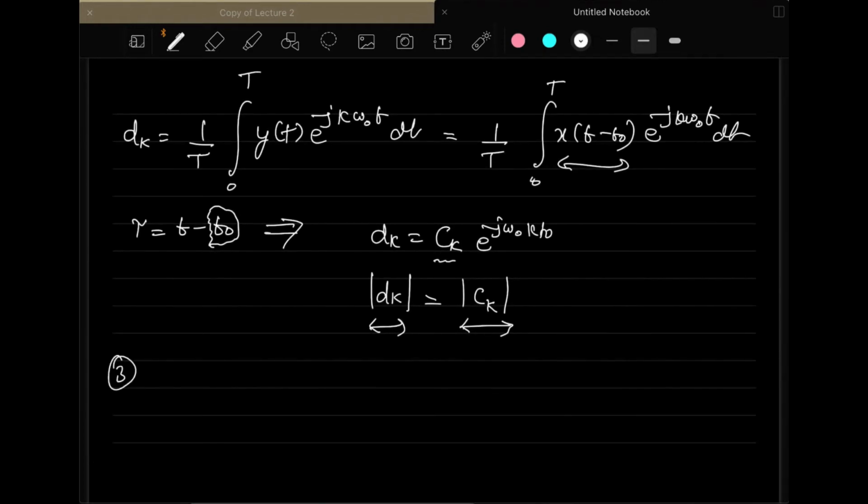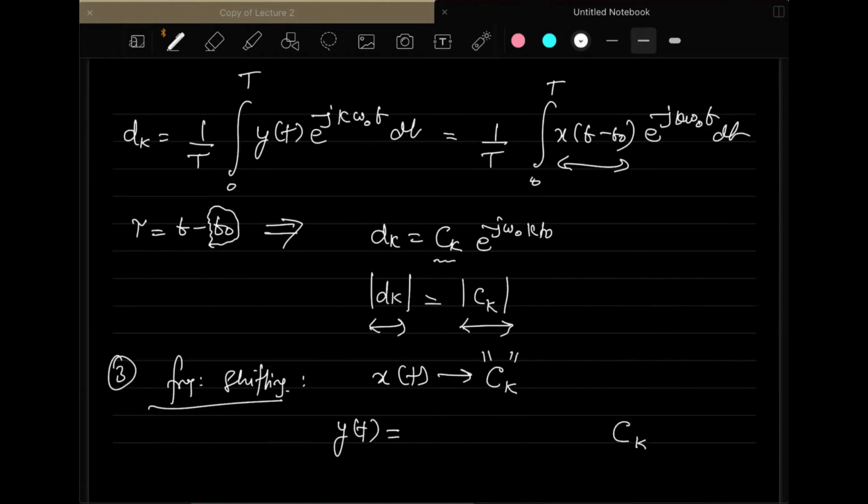The third property is frequency shifting. In frequency shifting, if you have x(t) and its corresponding coefficients c_k, and you multiply the signal x(t) by the exponential e to the power j m omega naught t, then the corresponding y(t) will have the Fourier coefficients d_k.